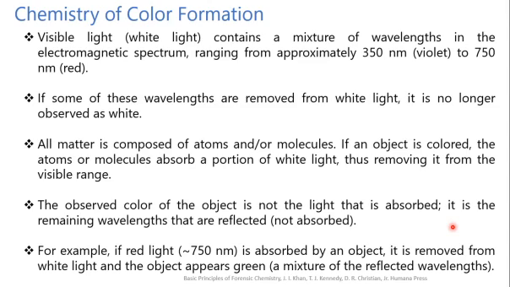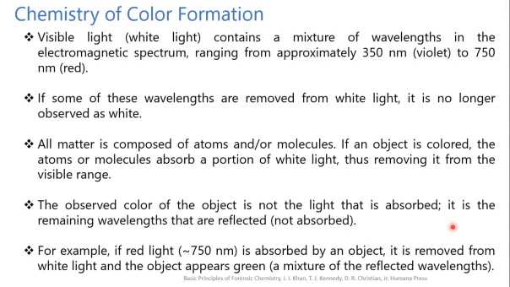If the object is colored, atoms or molecules absorb a portion of white light, thus removing it from the visible range. The observed color of the object is not the light that is absorbed, it is the remaining wavelength that is reflected. This is the phenomenon of complementary color. The particular substance will absorb some kind of color and reflect another kind of color.